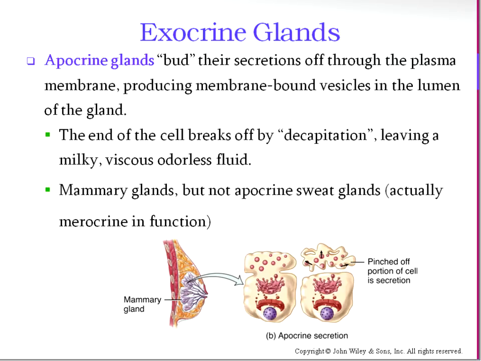So the way they're describing it here is it's sort of the top of the cell breaks off via decapitation, and that leaves a milky, viscous, odorless fluid. So mammary glands secrete in this way. So if you can imagine, this would be the cell of the mammary gland, and then this here would be the secretion, which would be human breast milk.